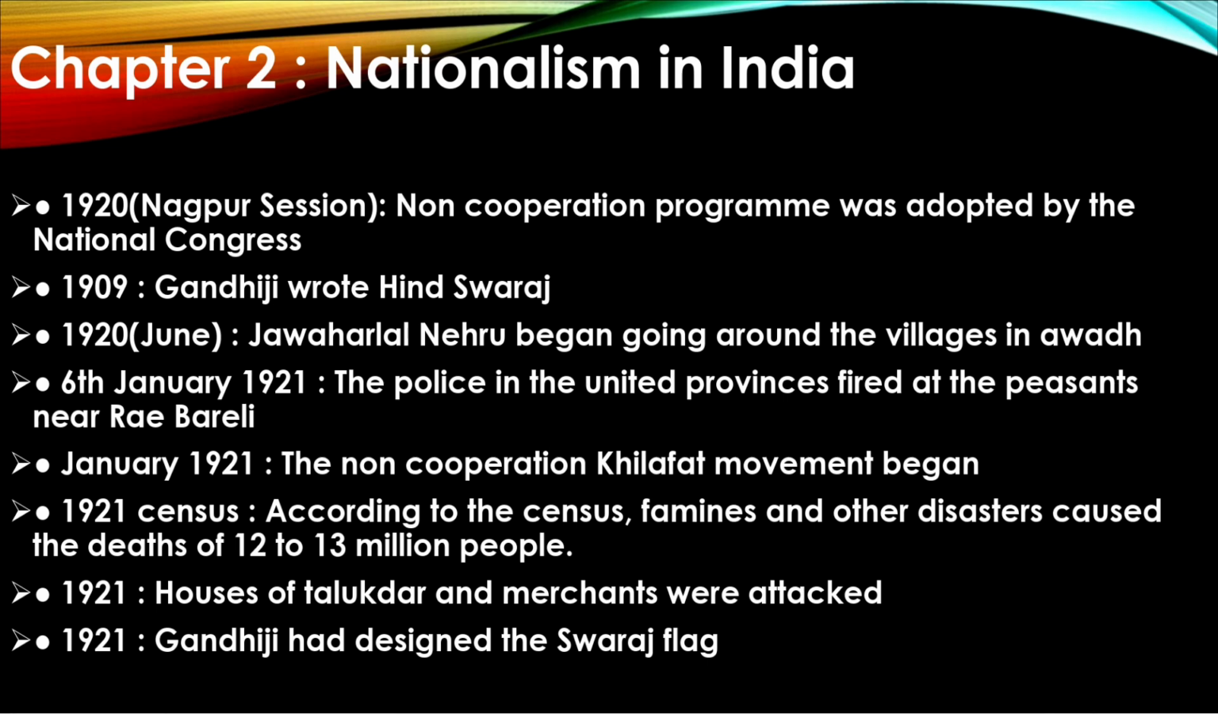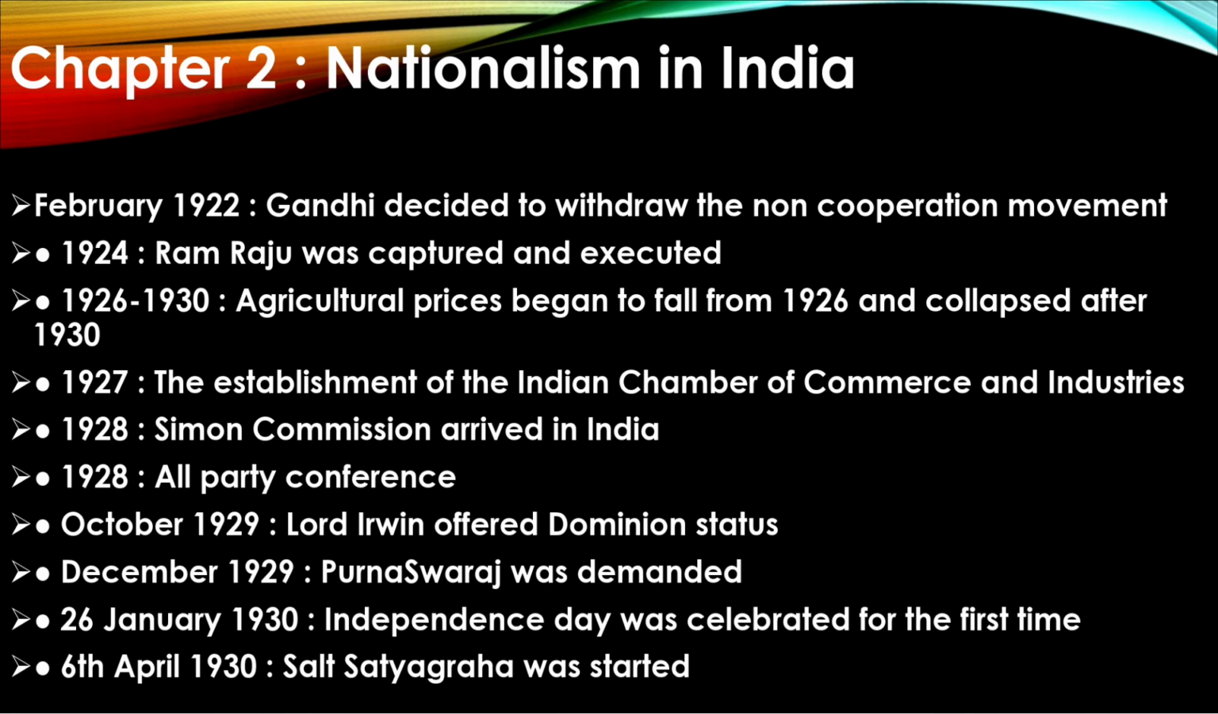1921 census. According to the census, famine and other disasters caused the death of 12 to 13 million people. 1921, houses of talukdars and merchants were attacked. 1921, Gandhiji designed the Swaraj flag. February 1922, Gandhiji decided to withdraw the non-cooperation movement. 1924, Alluri Sitarama Raju was captured and executed. 1926 to 1930, agricultural prices began to fall from 1926 and collapsed after 1930.